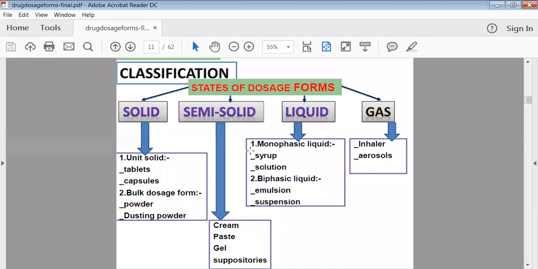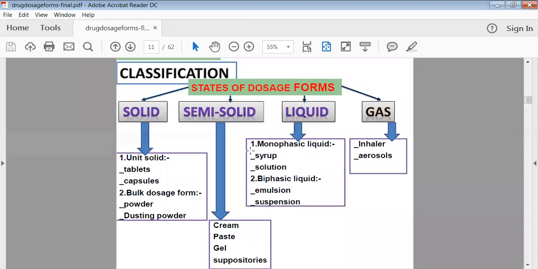Here the dose is not fixed. But in case of unit solid dosage form, the dose is fixed per unit. Suppose you are taking two tablets, it means you are taking two doses. You are taking two capsules, it means you are taking two doses of the capsule. So this is about your solid dosage form.